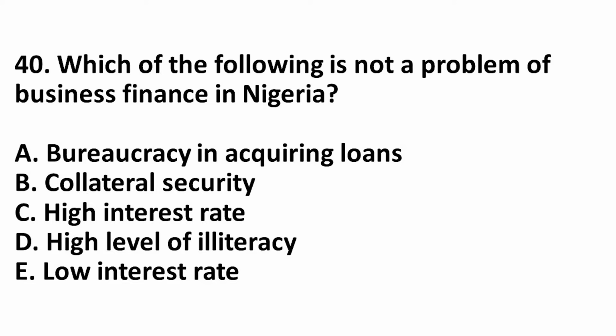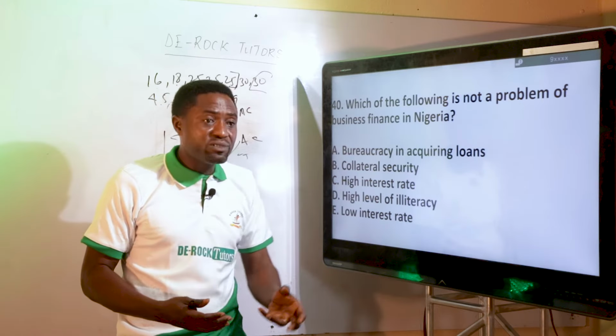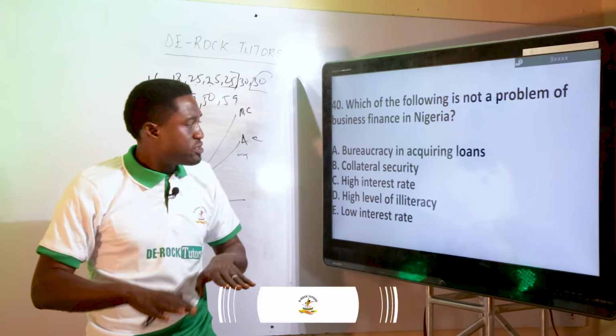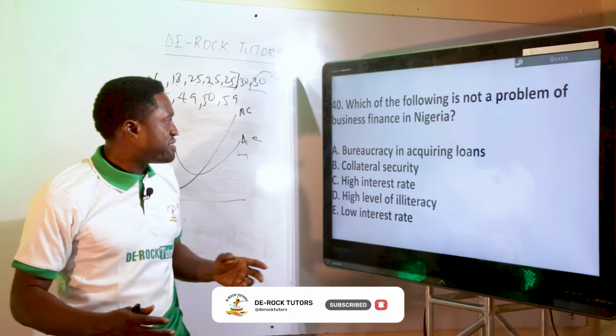It's a problem. It's a collateral. Some people, for you to get a loan, you need collateral, and without collateral, they'll say you don't have access to the fund. So it's a major problem of business finance in Nigeria. Then high interest rate. Some people's interest may be killing, and you'll be saying, how am I going to repay it? Because you want to do business. So high interest rate is a major problem of business finance in Nigeria.